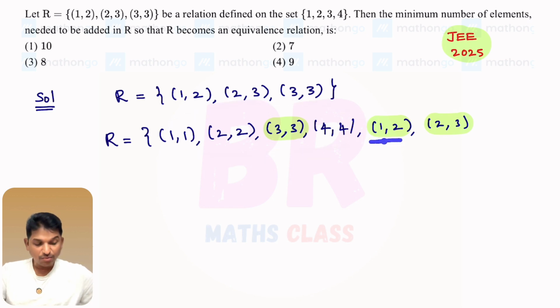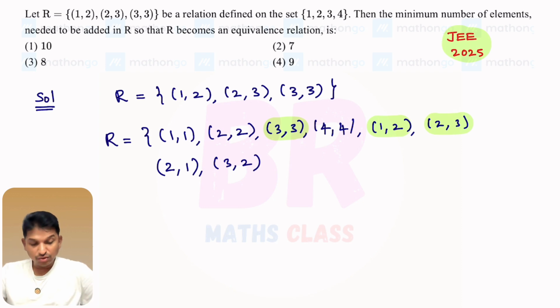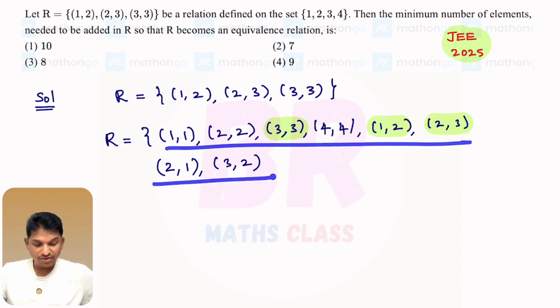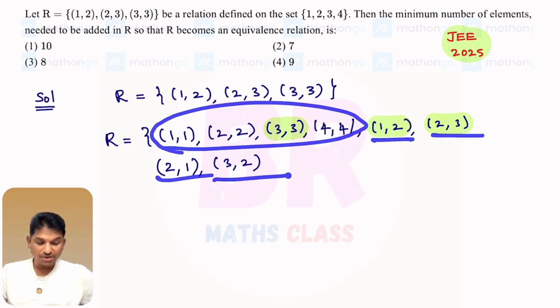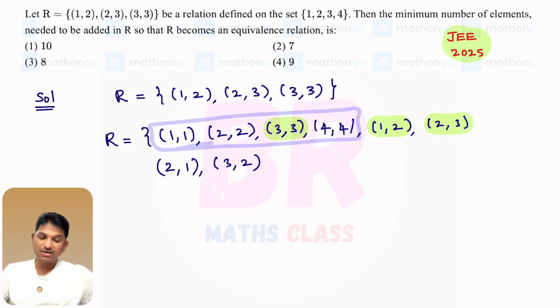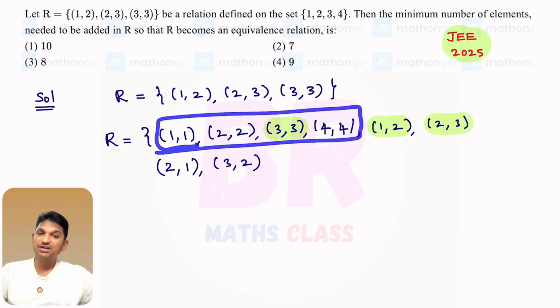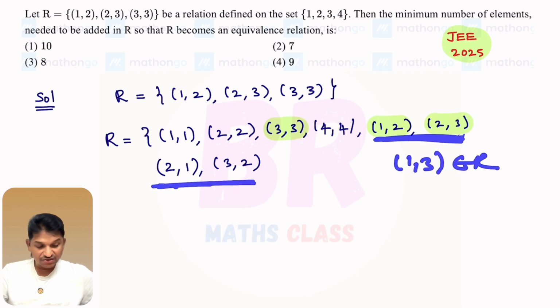Now for 1 comma 2, 2 comma 1 must exist because they are saying it is an equivalence relation. For 1 comma 2, 2 comma 1. For 2 comma 3, 3 comma 2. Now if you observe, this relation is reflexive, and this relation is symmetric also. So this relation is reflexive and symmetric. Now is this relation transitive? You check here, these elements always satisfy the transitive condition. No need to involve these elements to check the transitive condition. You look here, 1 comma 2, 2 comma 3. 1 comma 3 is there in the relation? 1 comma 2, 2 comma 3. 1 comma 3 is not there in this relation.